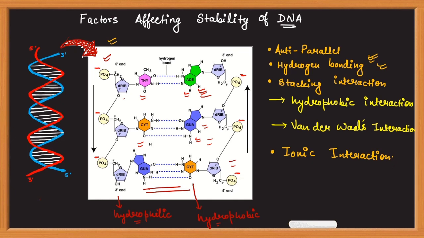So some of the repulsion is overcome by different molecules present in the cell, for example, magnesium ion, cationic proteins, okay, the proteins which have a net positive charge, and then amino acids such as arginine and lysine. So these are some of the cellular molecules that help in interacting with these negative charges and overcome the repulsion between negative charges present on the phosphate group, and hence stabilize the DNA. So these are some of the factors that help in providing stability to the DNA.